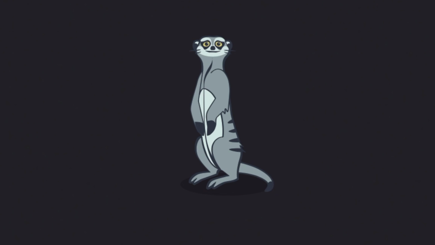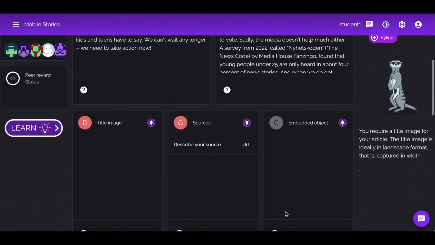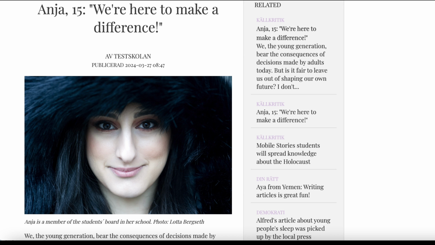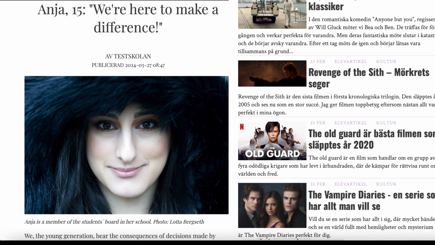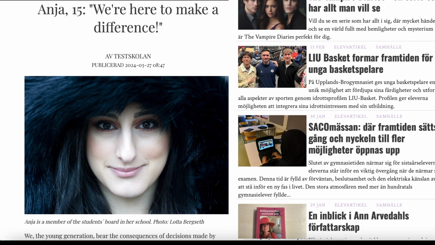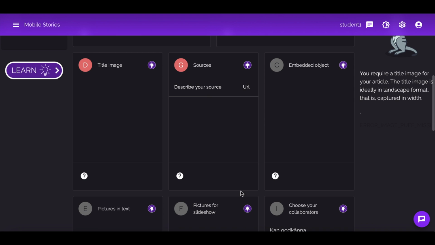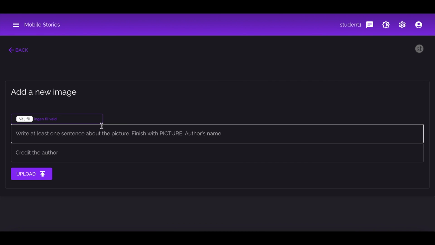Now, scroll down to the box called Title Image. This image will show up at the top of your article. This is how it looks. The title image is also the small image that you see on mobilestories.com platform with all the published articles. Let's try to add an image. Open the title image box by clicking on it. Click on Select File. Choose an image on your device.